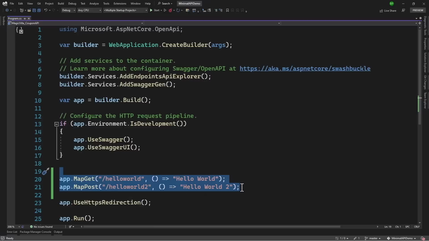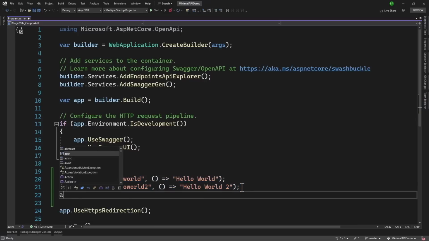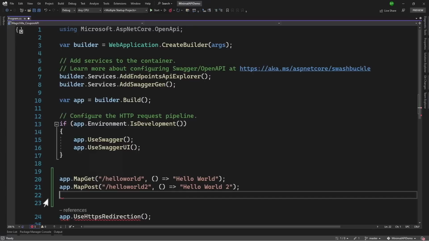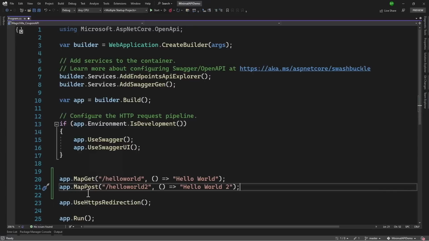Similar to MapGet, we have MapPut and MapDelete. So that way, if we add app.Map here and we scroll down, we have the delete, we have the patch, post, put, and where is the get? Right here. So you can see we have all of those basic methods for the API endpoint. With that in place, let me continue from the next video.